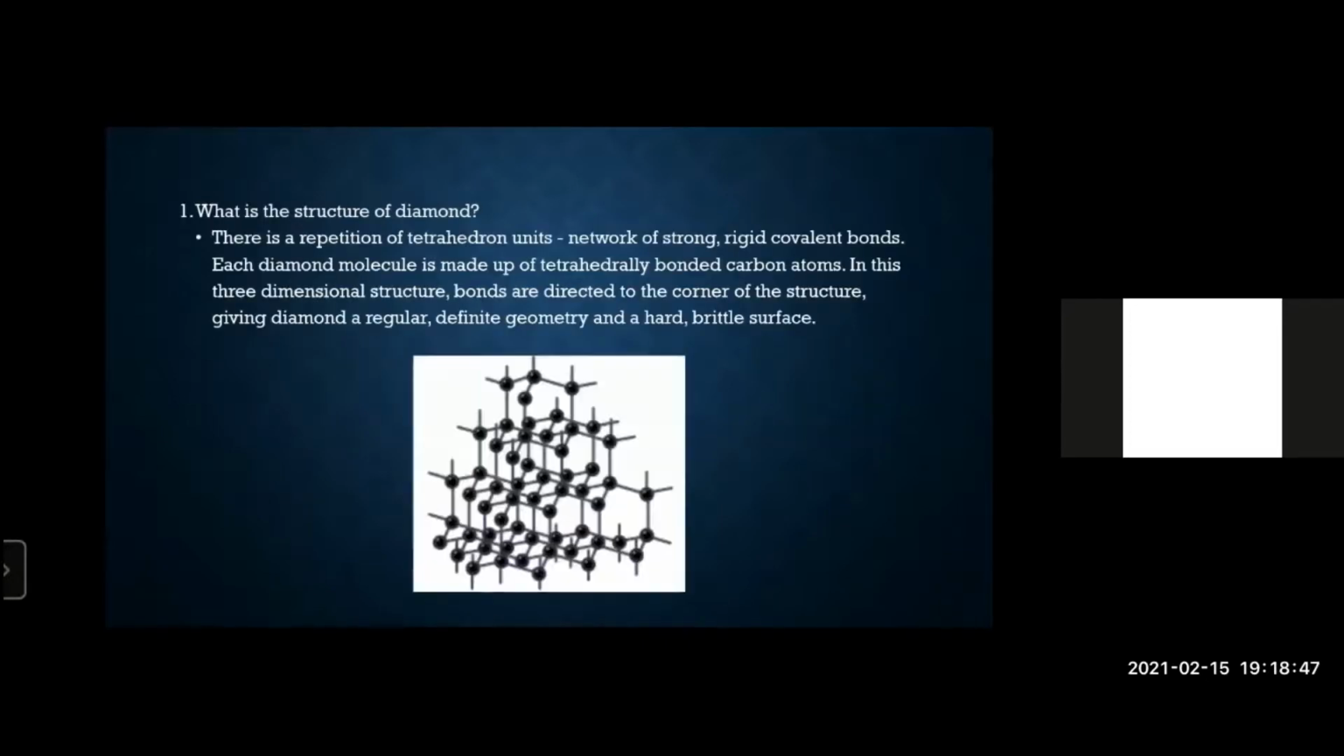Now let's come to diamond. So in diamond, you have a tetrahedral structure where each carbon atom is bonded to 4 other carbon atoms, as we discussed that each carbon requires 4 bonds, and so there are no free electrons over here. It's a 3-dimensional structure, and this structure has a regular definite geometry, and due to that it has a hard brittle surface because there is a network of strong and rigid covalent bonds.